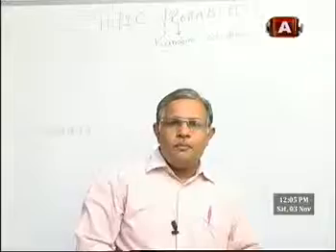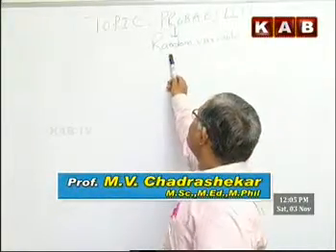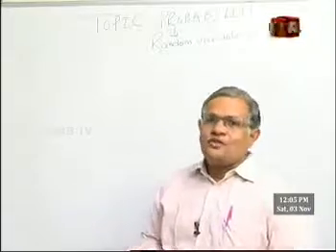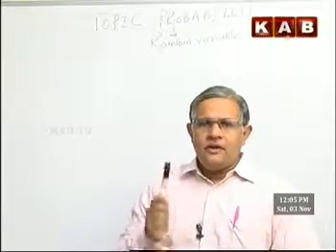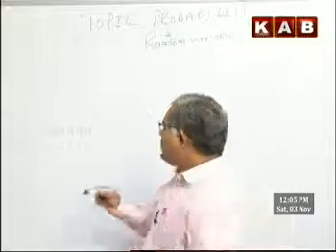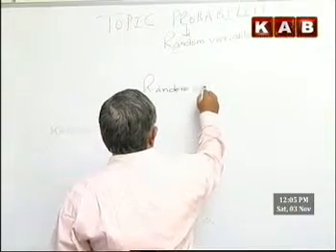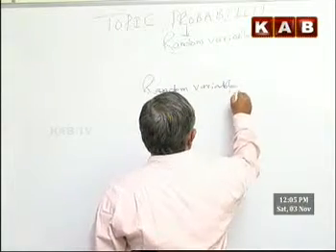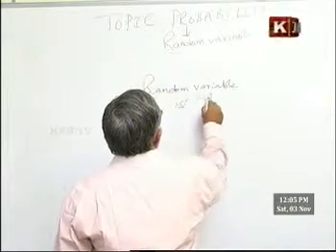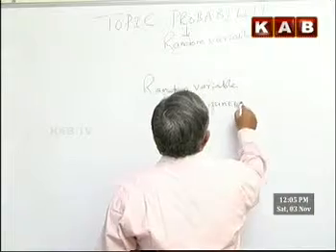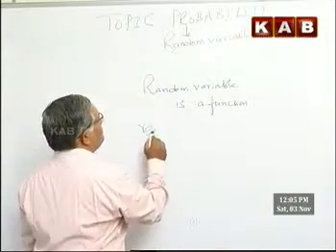We are taking up the random variable and the theoretical distributions. First we will see the definition of a random variable. What is a random variable? A random variable is a function. That too, which function? A real valued function.